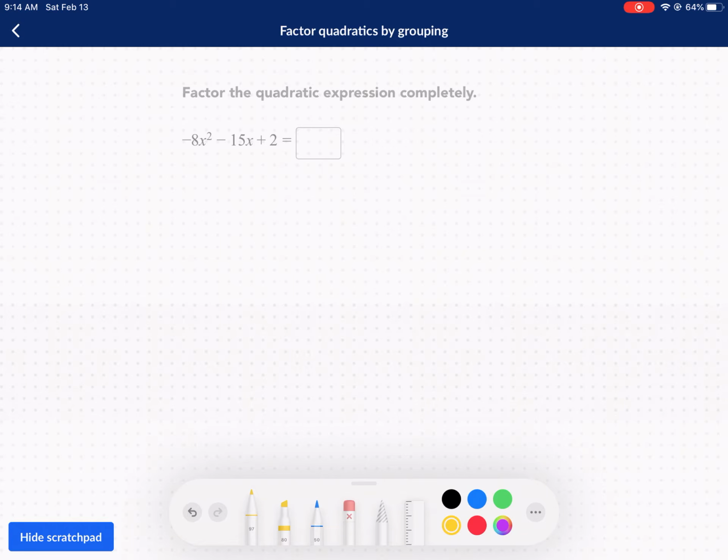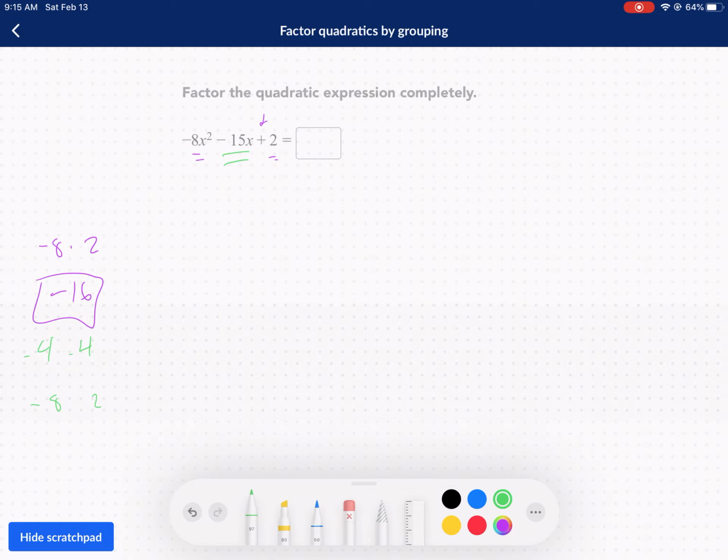First thing I like to do is, I don't like that negative, well, I guess we can leave it. So we have this negative 8 and a positive 2. We're going to multiply those two together, negative 8 times 2, and we get negative 16. This last term is positive, so we know we're looking for the sum of terms that add up to negative 15. Let me just think of some. 4 and 4, that's no good. We have negative 8 and 2, that's no good.